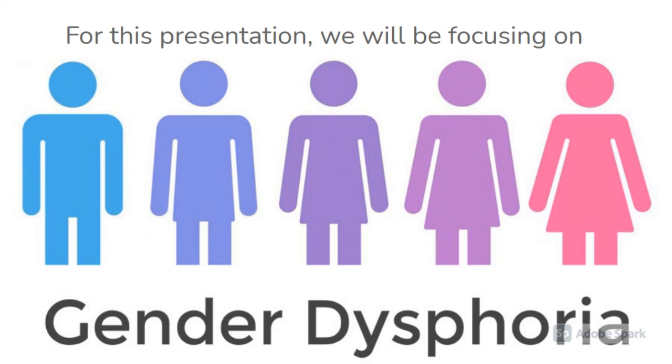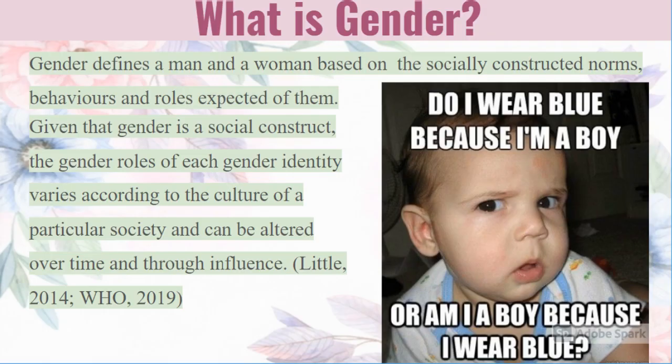For this presentation, we will be focusing on gender dysphoria. Before understanding gender dysphoria, we must first understand gender. What is gender? Gender defines a man and a woman based on the socially constructed norms, behaviors, and roles expected of them. Given that gender is a social construct, the gender roles of each gender identity varies according to the culture of the particular society and can be altered over time through influence.